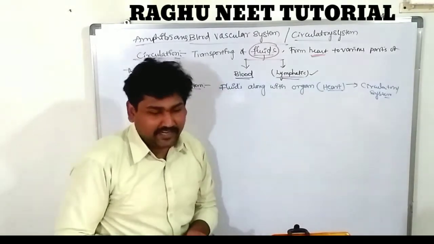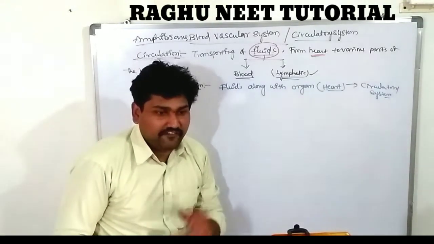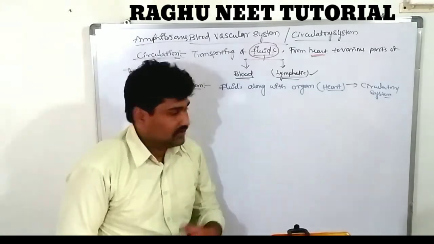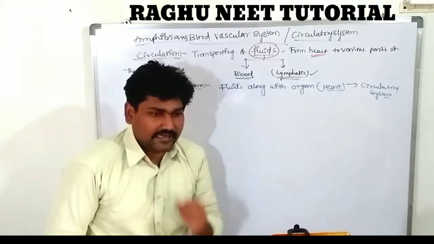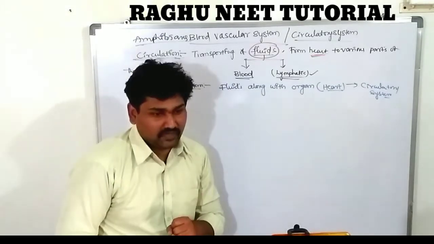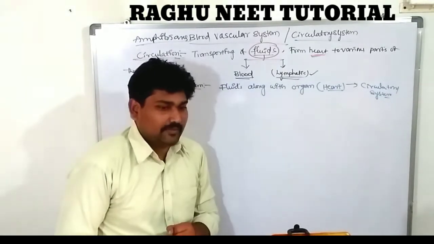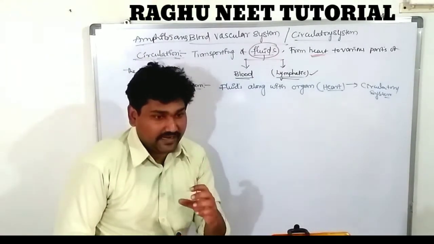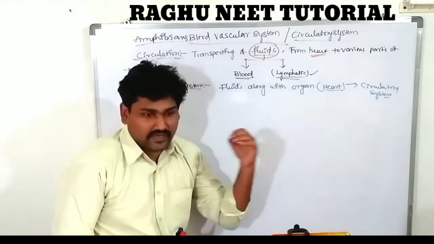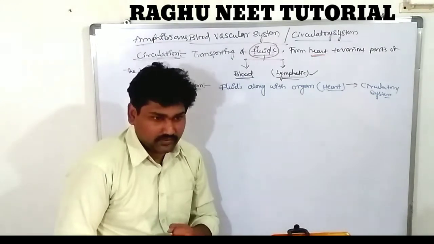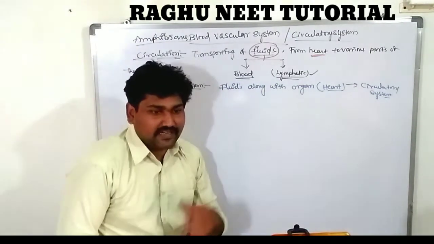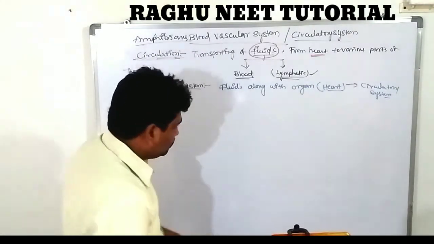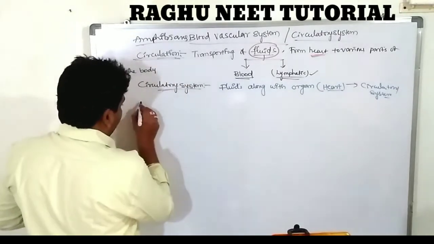Amphibians have circulation through their heart. The fluids are blood and lymph. The blood contains RBC, WBC and platelets. The blood has some solid part and some fluid part. The fluid is blood containing hemoglobin, so it is red in color. The solid bodies are WBC, RBC and platelets. Clear. Next, the circulatory system is driven by the heart.